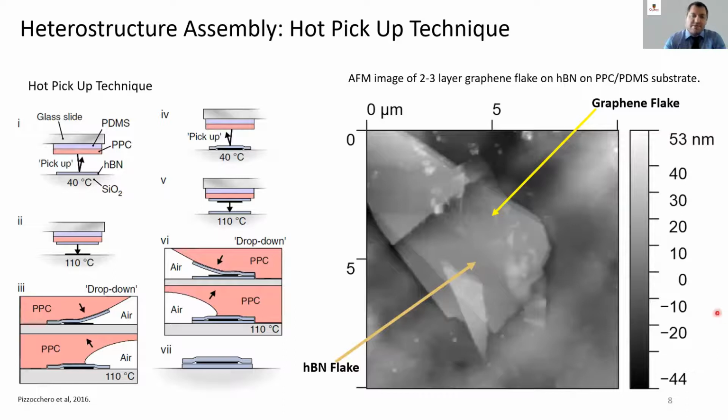The AFM image on the right here shows a graphene flake that I've picked up using this HBN flake. Now, it looks like it's sitting here a little precariously, and it is because it's drooping over the edges of the HBN. Beneath is our PPC PDMS glass slide substrate.